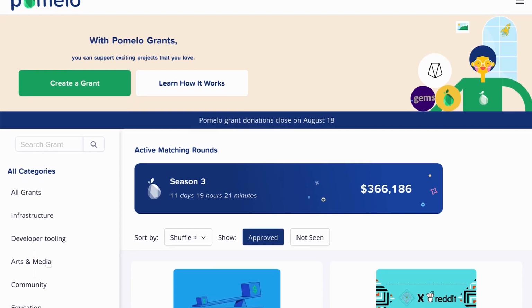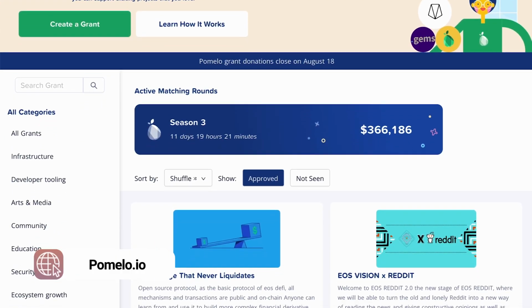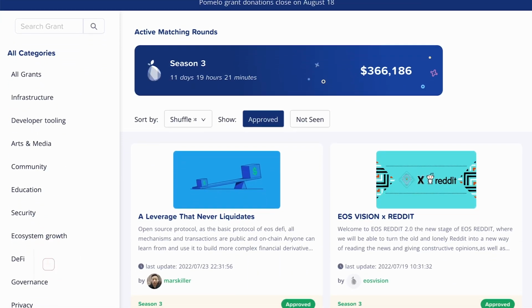What about a community member? Even if you aren't applying for a grant, you should still get involved. Head over to pomelo.io and check out all the amazing grants that are live. Then consider donating to your favorite project. Remember, you can have a huge impact on a grant's success even if you don't have many funds to donate.